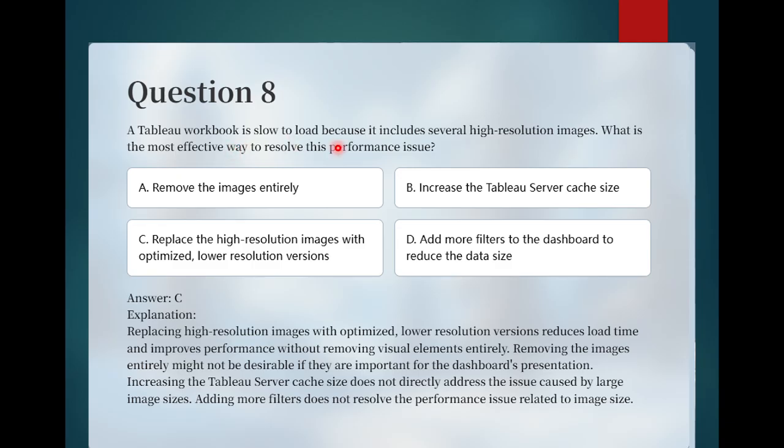A Tableau workbook is slow to load because it includes several high resolution images. What is the most effective way to resolve this performance issue? Here option C is correct. Replace the high resolution image with an optimized and lower resolution version. It will reduce the load time and improve the performance without removing visual elements entirely.